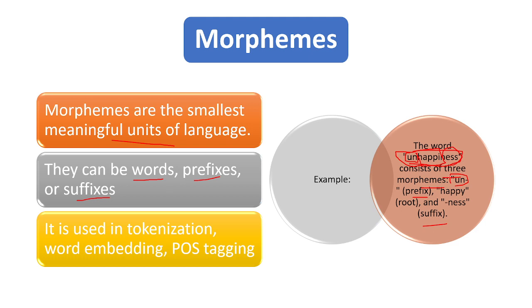So there are three morphemes you can see: prefix, root word, and suffix. This is called morphemes. Morphemes are the smallest meaningful units of a language. Here it is used for tokenization, to tokenize a sentence into words. Morphemes are used in word embedding techniques and parts of speech techniques.